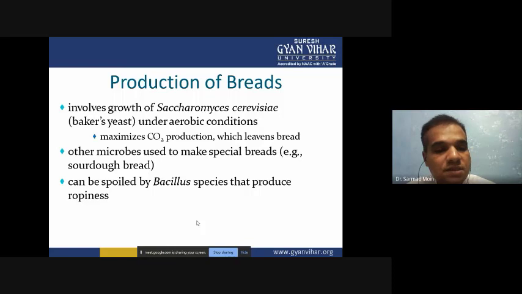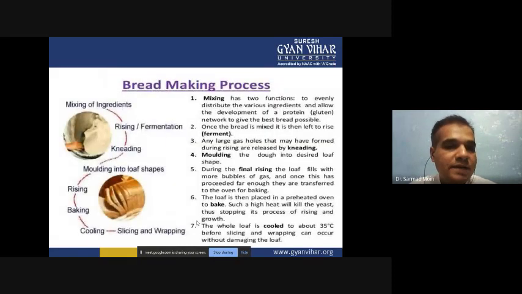That's why the bread can be spoiled very easily. So one organism, Saccharomyces cerevisiae, is used for preparation of bread, but in other terms, Bacillus species spoil the bread.